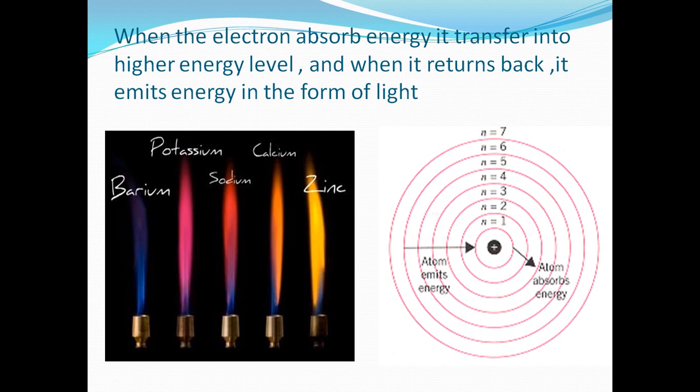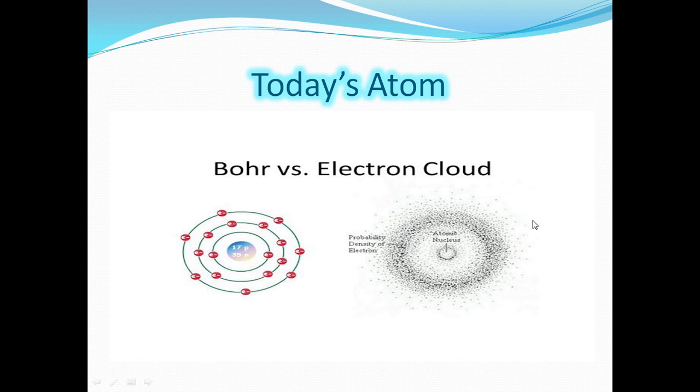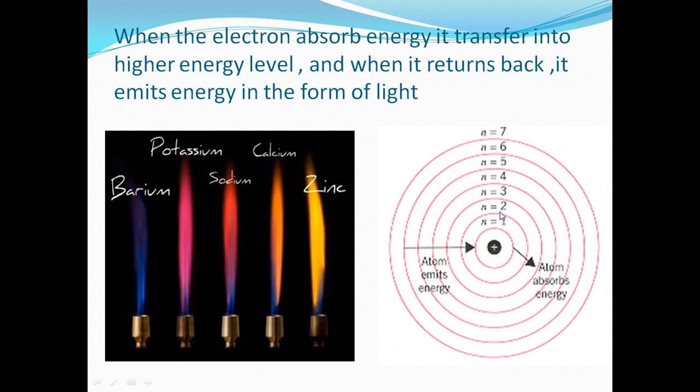Again, for example, if I have hydrogen gas, what about its electron? Its electron is found here in the first place. After heating hydrogen, it will accept energy from where? From the fire. Then what is happening? Again, it will be happy, so it will move from this place to another place. Then at once it returns back to the original one. What about the energy which is accepted? It will be emitted in the form of the color which appeared.